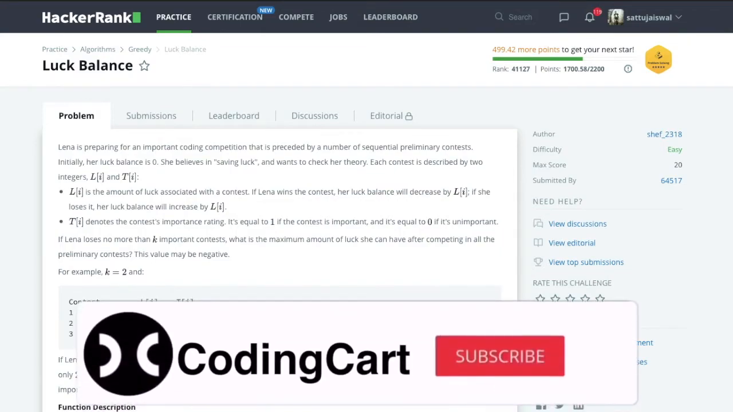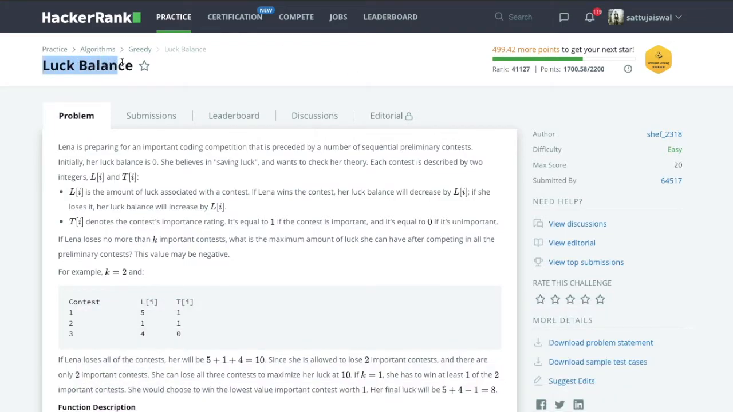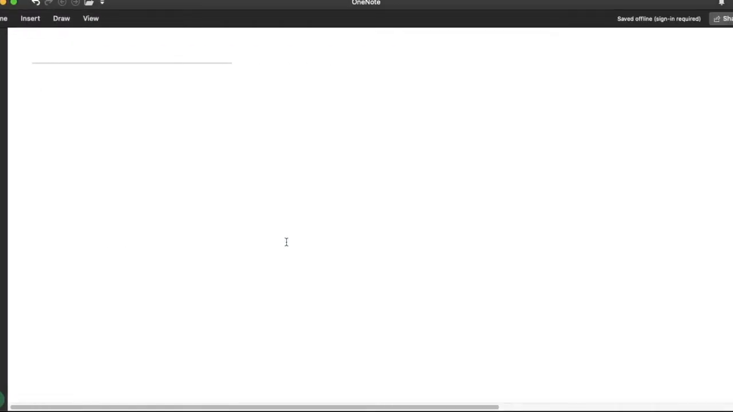So in this session we will try to understand one HackerRank problem. You can see the problem name is Luck Balance and it's under the greedy section in algorithms. Let me first explain this problem in a simple way, what it is saying.